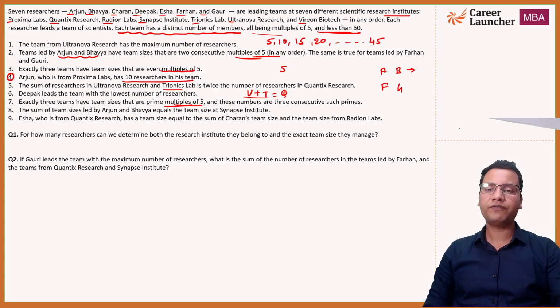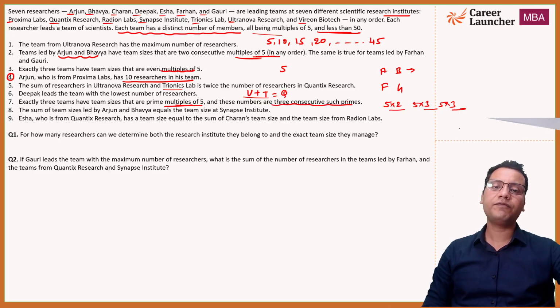And now again, prime multiple of 5. So we have seen multiples of 5, then we have seen even multiples of 5, odd multiples of 5, and now it is prime multiples of 5. So this is basically prime number into 5. So the first prime multiple of 5 will be 5 into 2, then 5 into 3, then 5 into 5. So 5 into prime numbers, right? And they are 3 consecutive such primes.